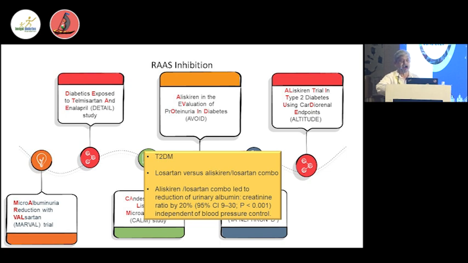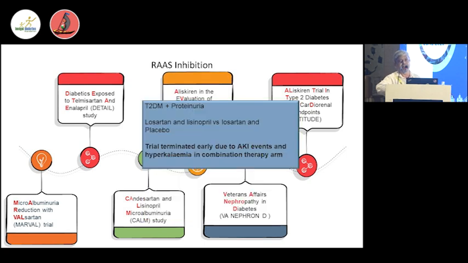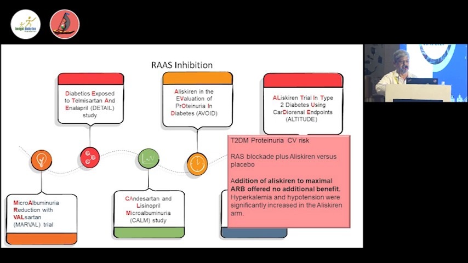So these pillars are targeted differently. The RAS blockade typically acts on the afferent and efferent arteries, causing a decrease in intraglomerular pressure, so hyperfiltration reduces and ultimately the kidney is protected. It also acts at the tissue level to prevent fibrosis. At the same time, SGLT2 inhibitors cause an afferent arterial inflow reduction and reduce the intraglomerular pressure, so it prevents proteinuria. It also maintains the GFR and has anti-inflammatory actions.